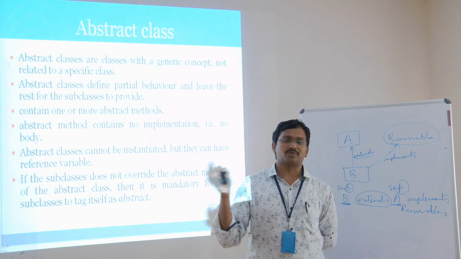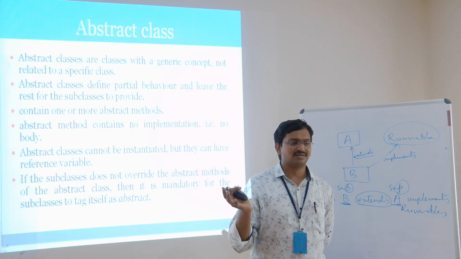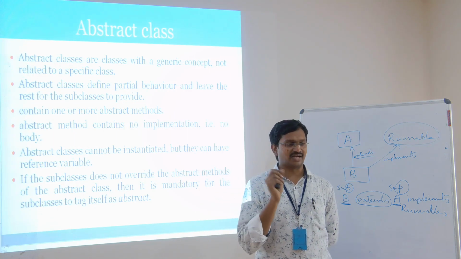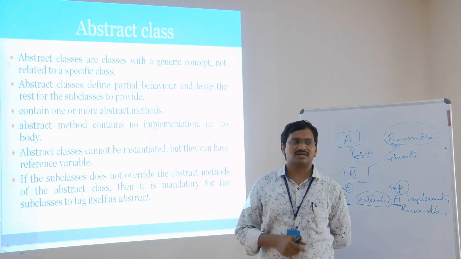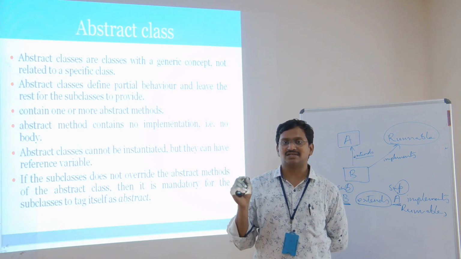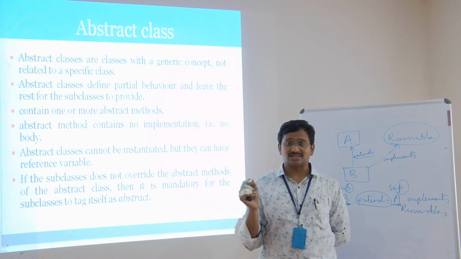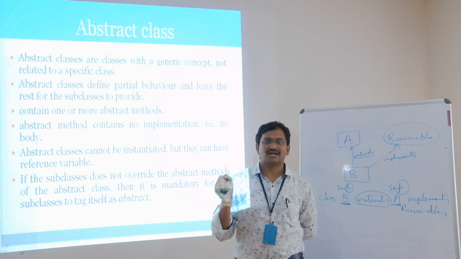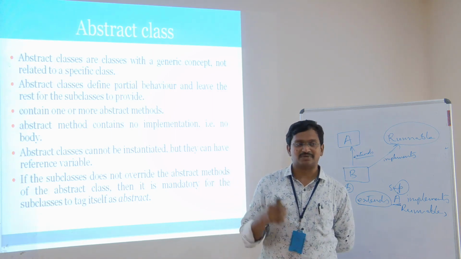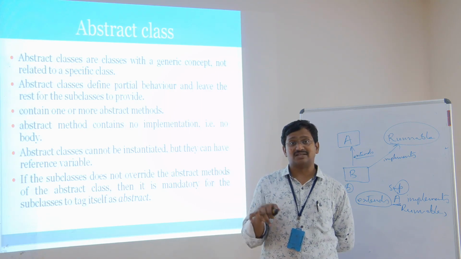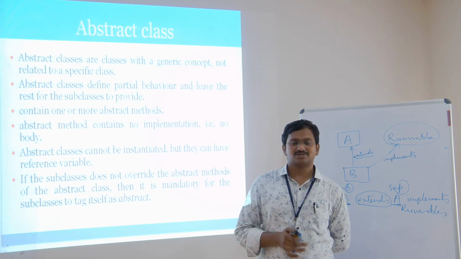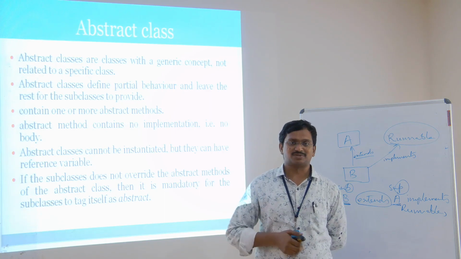Whatever the process, he reads. In writing, some people may write in cursive or some in normal writing. Whatever the writing, he is writing. Similarly, listening: some people may listen with good concentration, some may not, but the student listens. So these are the three common properties of a student.